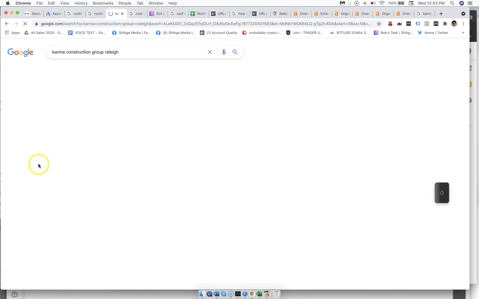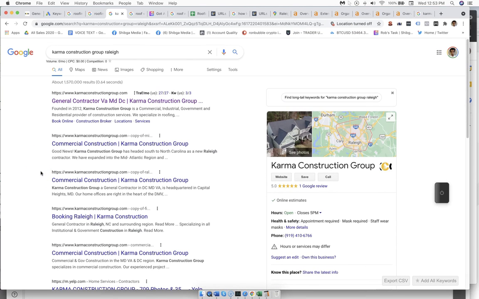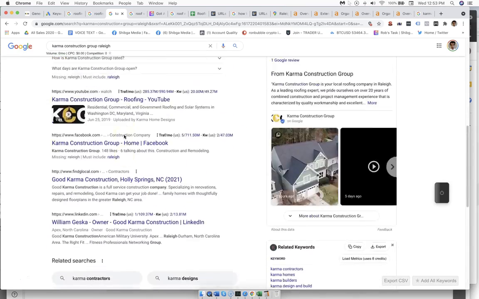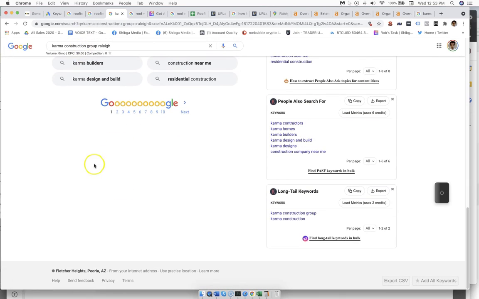So not only getting our top citations like the Yelps and Foursquares, but actually building links from quality guest posts as well as citation platforms that are in the roofing industry specifically. That's really important. And even more important than that is getting links going to those citation platforms to make sure they're indexed in Google's index and network when we're searching for our brand name.